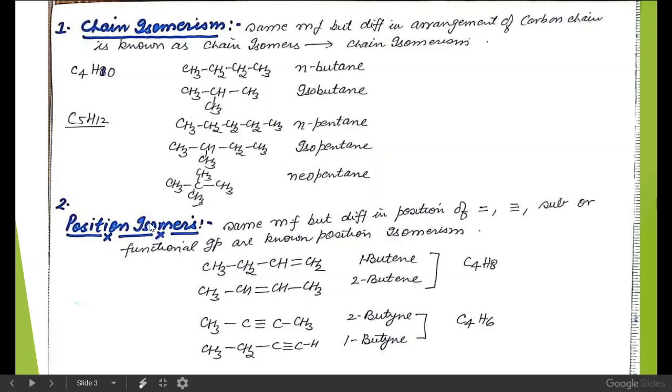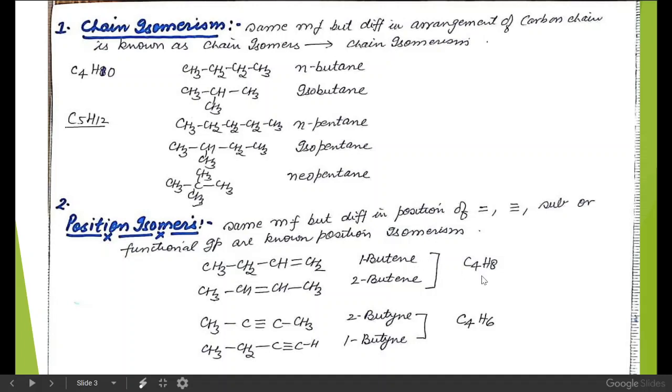Now, what are position isomers? Those organic compounds which have the same molecular formula but difference in the position of double bond, triple bond, substituents, or functional group are known as position isomers, and this phenomenon is known as position isomerism.